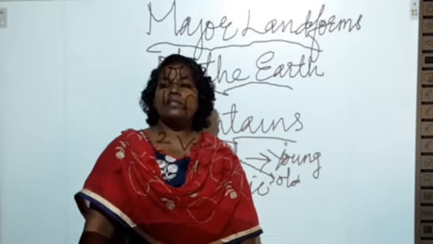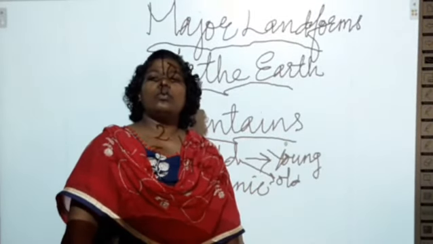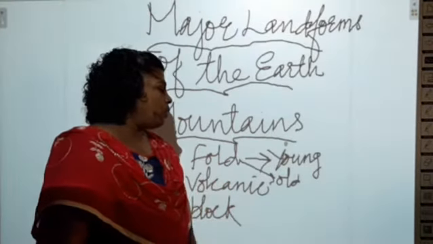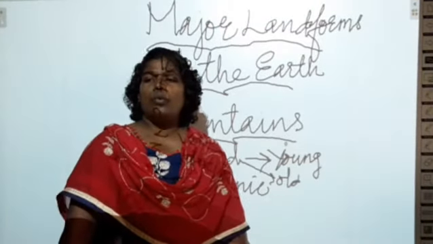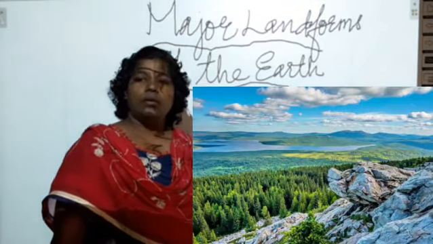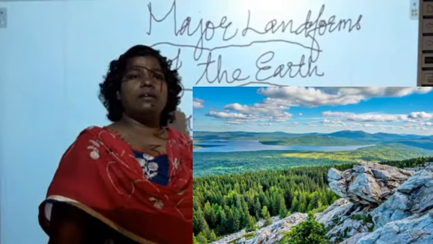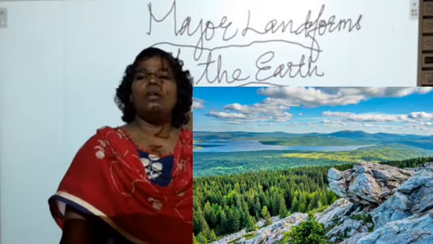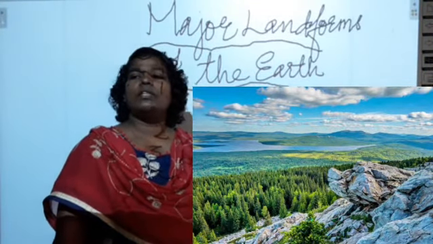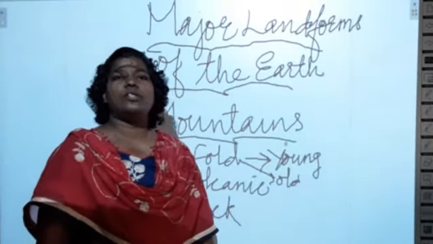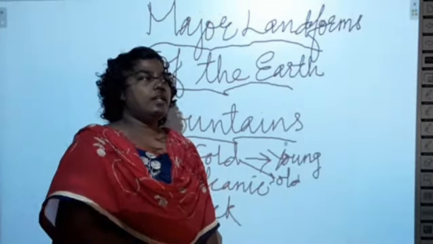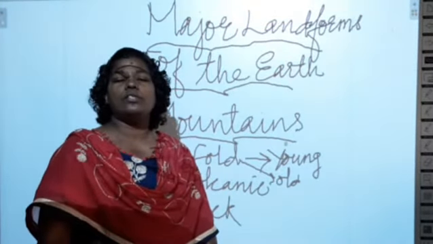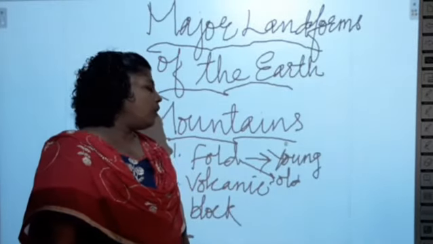Old fold mountains are formed around 250 million years ago. And what is the nature of this old fold mountain? Old fold mountains are found with low altitude. The altitude will be very low and the slope will be gentle. Gentle slopes and low altitude will be there in the old fold mountain.